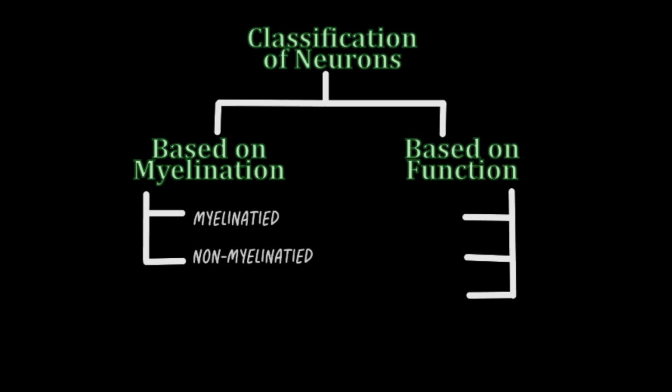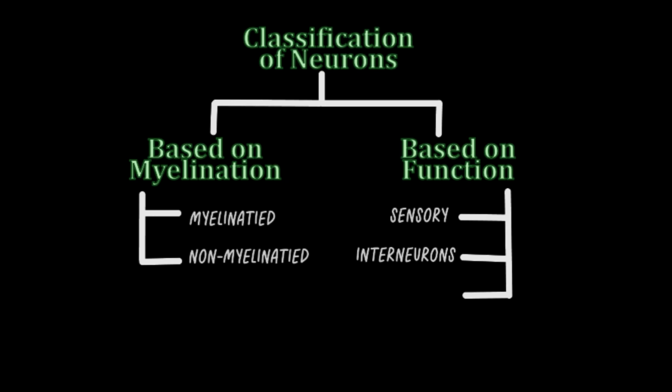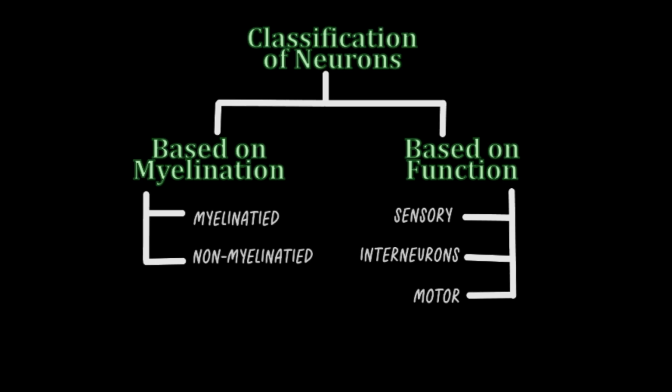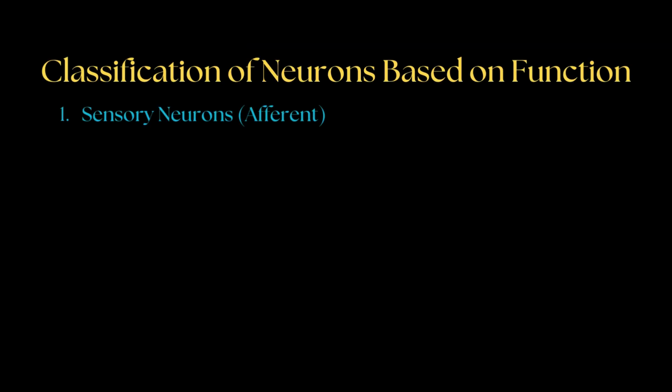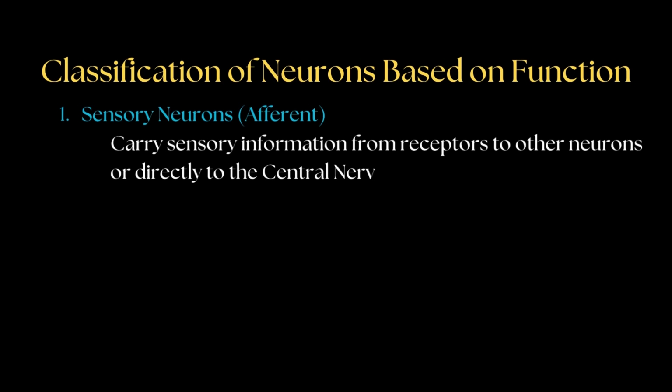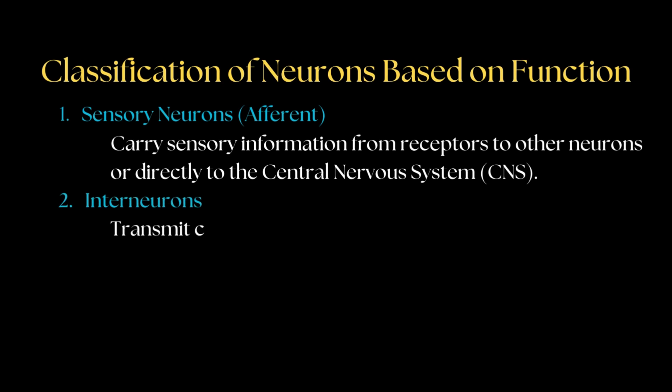Neurons can be classified based on their function into three main types: sensory neurons, interneurons, and motor neurons. Sensory neurons transmit sensory information. They carry signals from sensory receptors, such as the skin or eyes, to other neurons or directly to the central nervous system for processing.